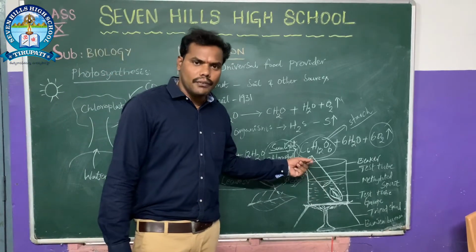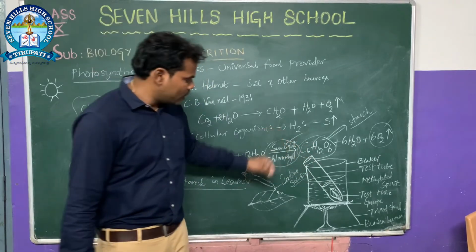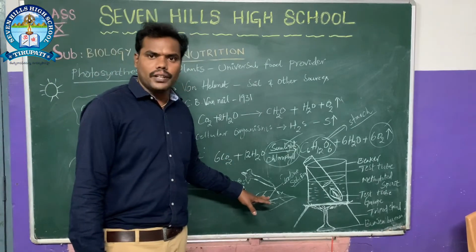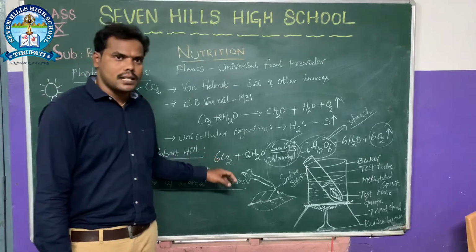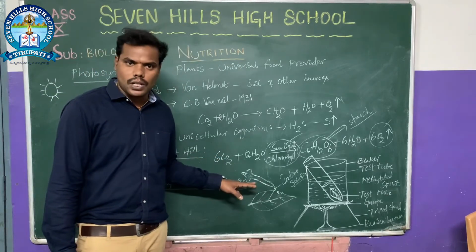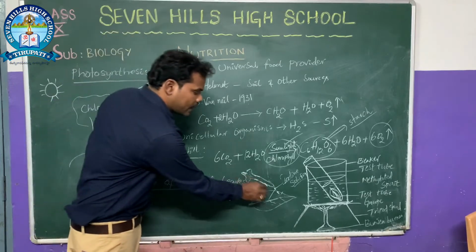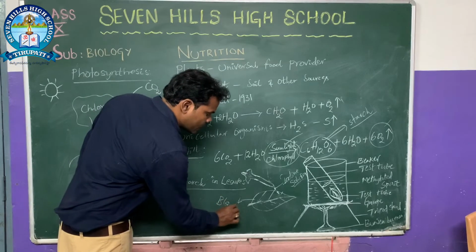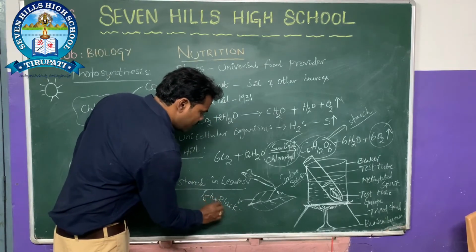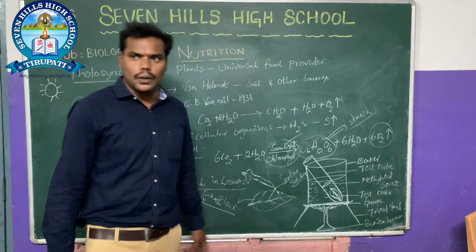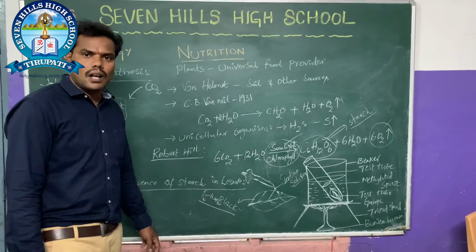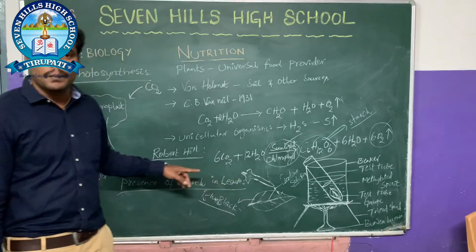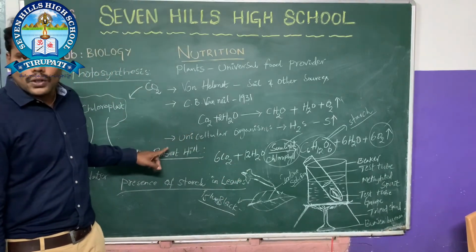Then we carefully remove the leaf from the methylated spirit, place it on a petri dish, and spread the leaf with the help of a brush. Then we place the iodine solution or betadine solution on the leaf. The leaf turns blue-black in color, which is an indication of the presence of starch. By this experiment, we conclude that plants prepare starch in photosynthesis.